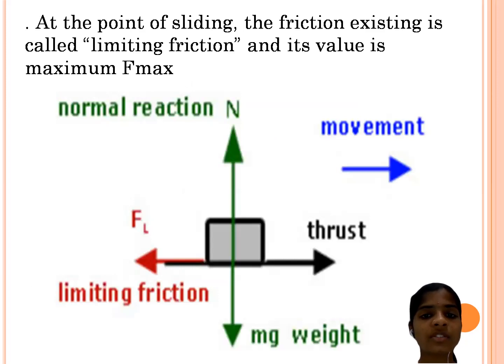At the point of sliding, the friction existing is called the limiting friction, and its value is maximum, F max. In the diagram, you can observe the limiting friction acting in the direction opposite to the applied force. The normal reaction is in the upward direction, the weight is towards the gravitational force, and this is the moment of limiting motion of the body.